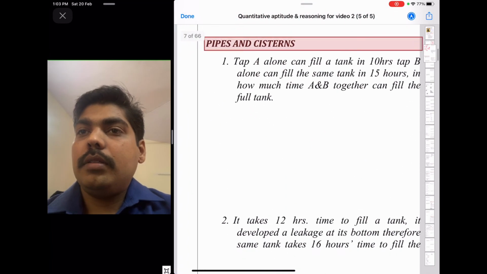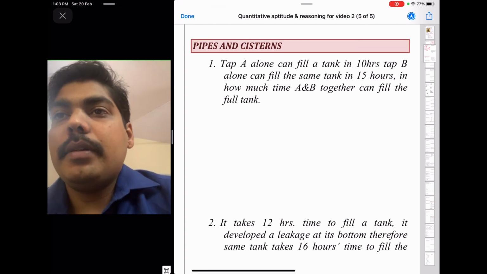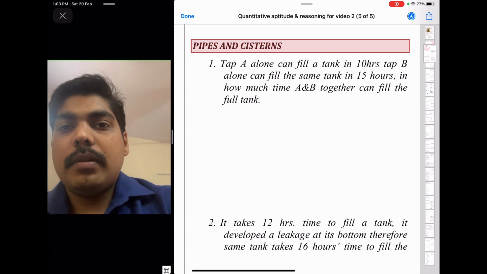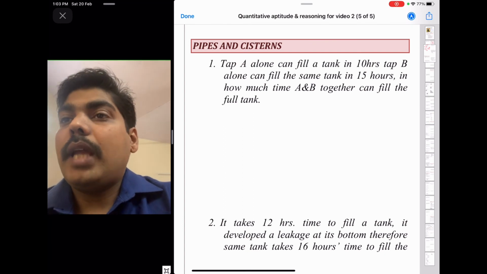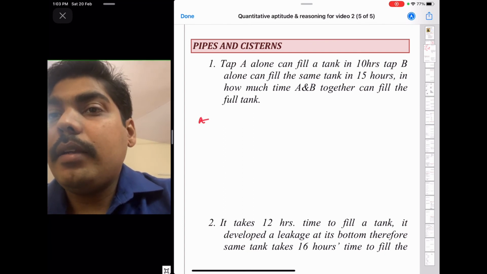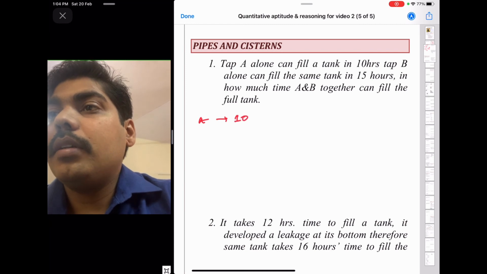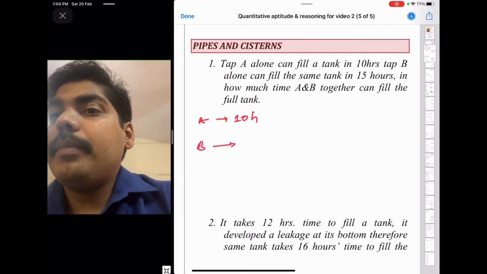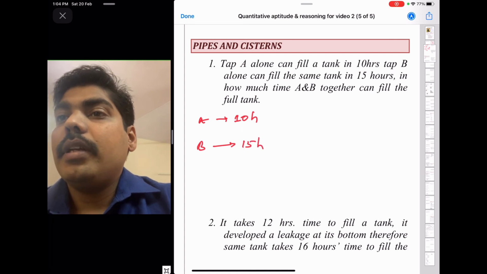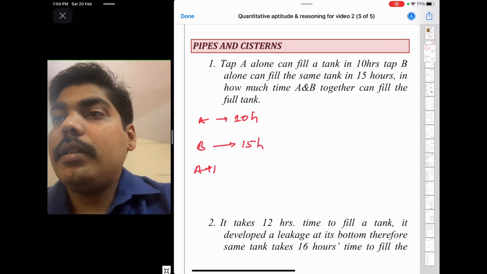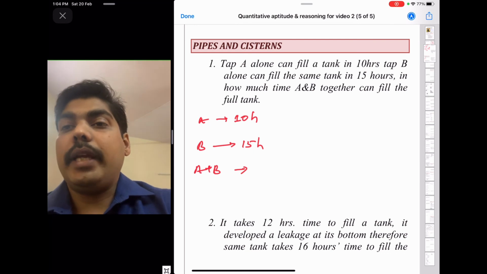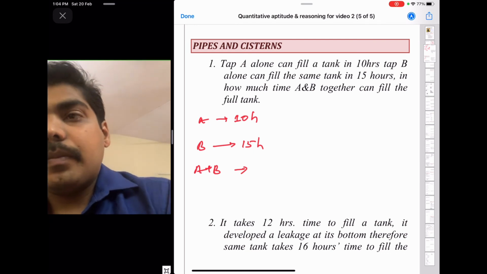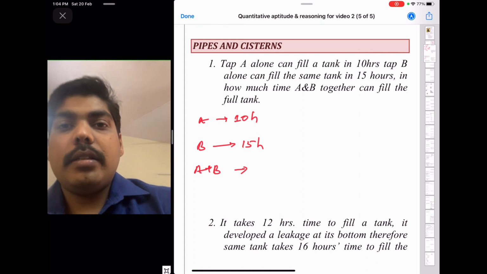Okay, so try this one, pipes and cisterns. If you look at this problem, it is also like a time and work problem. Tap A alone can fill the tank in 10 hours and tap B alone can fill the same tank in 15 hours. In how much time can A and B together fill the full tank?